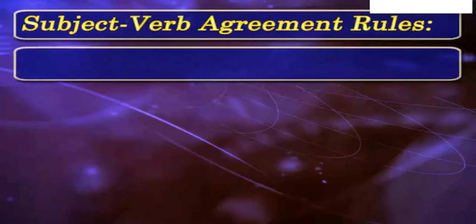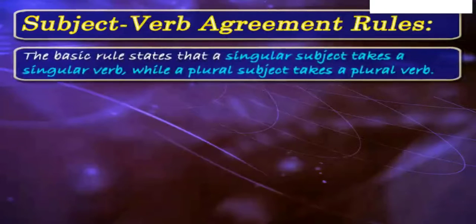Definition of basic rule. Singular subject takes a singular verb, while a plural subject takes a plural verb. So the very basic of subject-verb agreement rule is that a singular verb is taken by a singular subject and plural verb is taken by a plural subject.